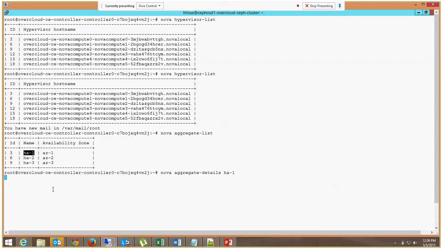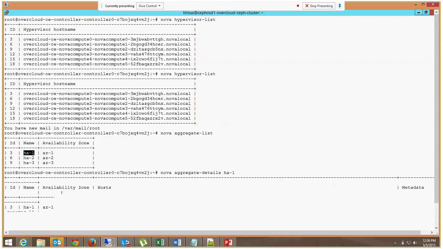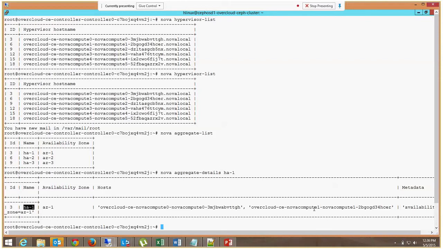You can see under HA1, compute 0 and compute 1 are available. So we have divided the compute nodes in an aggregation format. HA1 will have 2 compute nodes, HA2 will have 2 compute nodes, HA3 will have 3 compute nodes.